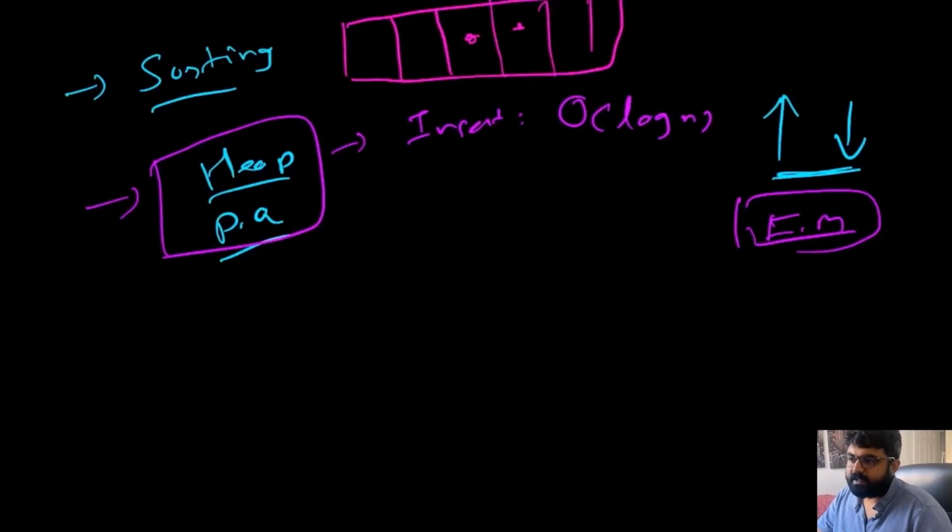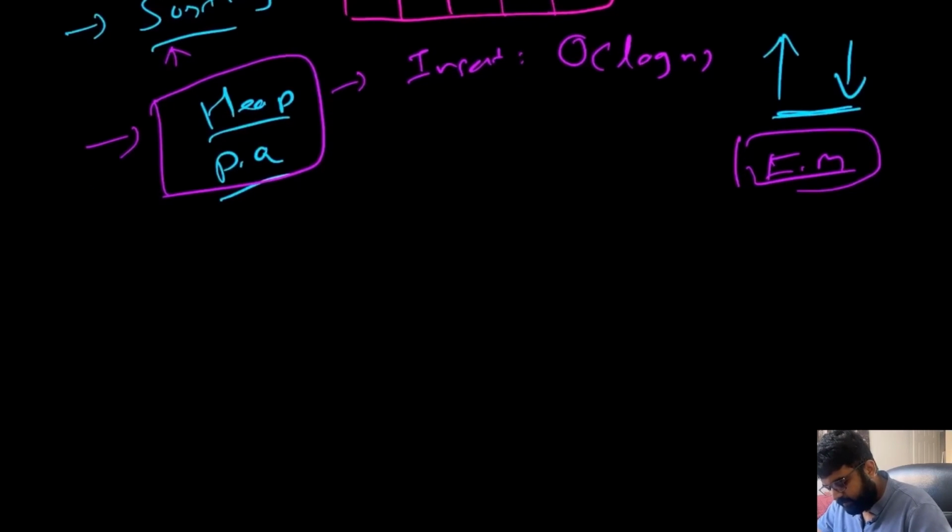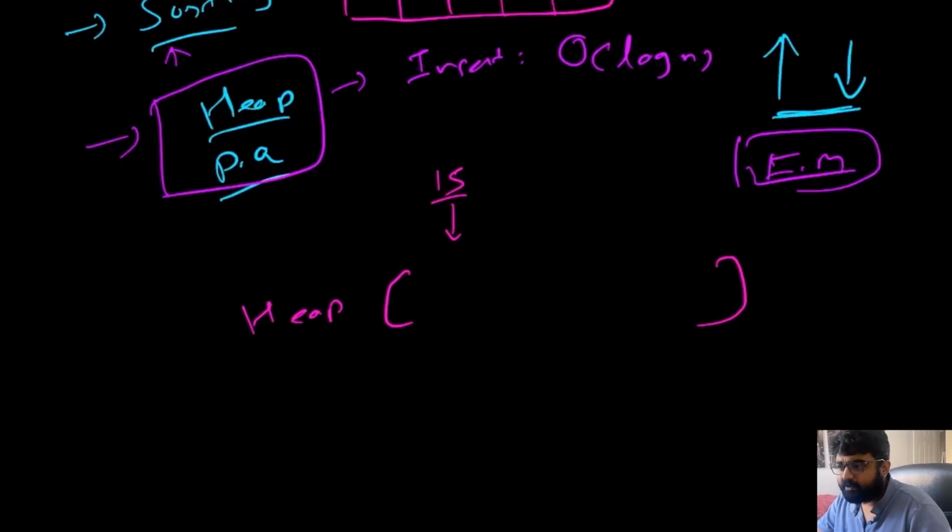So that is adjustable because it is maintaining the sorting property. How it does it is, let's say you have this initial heap that is being created, and currently this heap is empty. Now one incoming value, 15, comes in. Because there are no values, it puts 15 as it is.